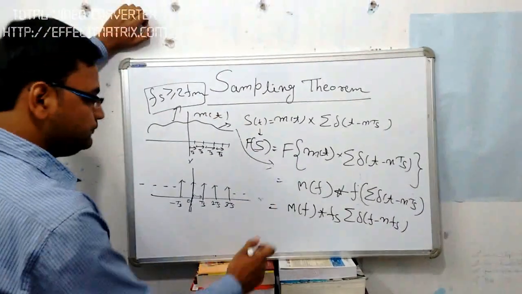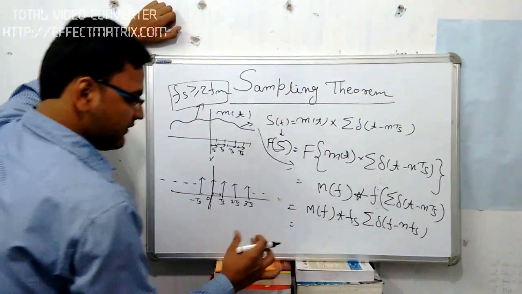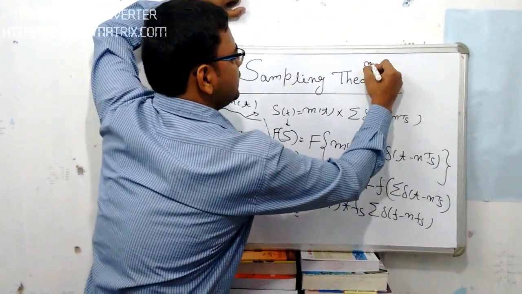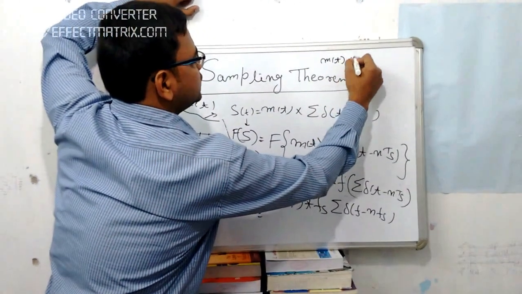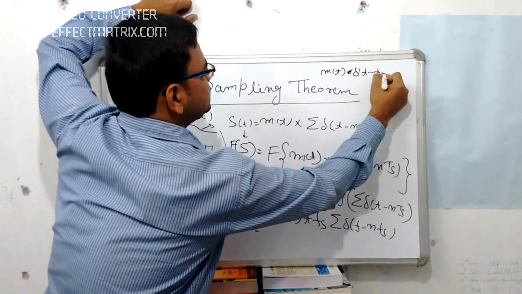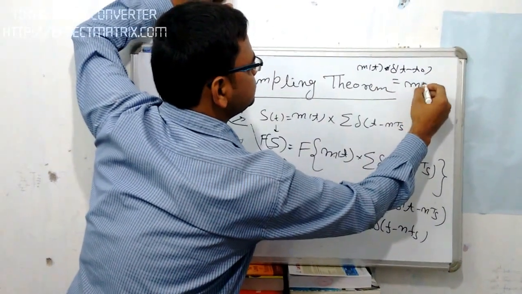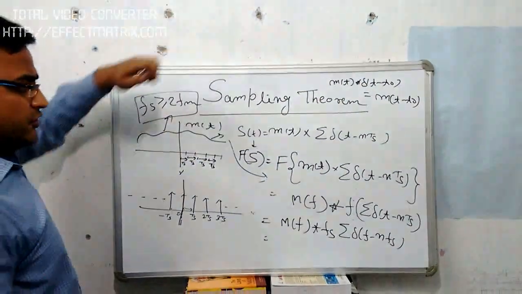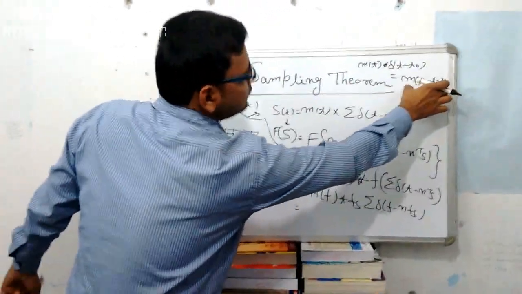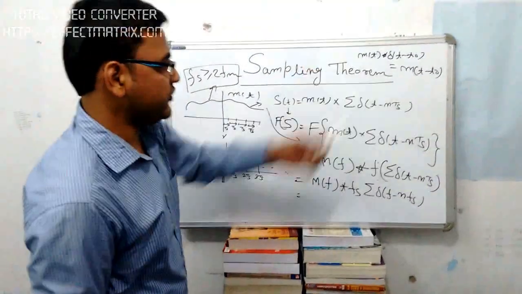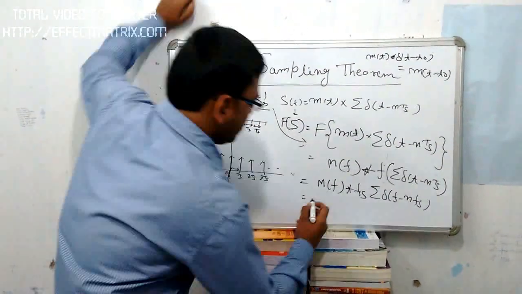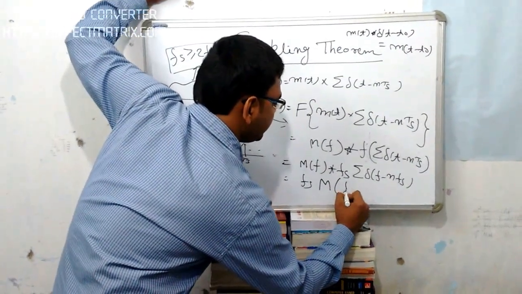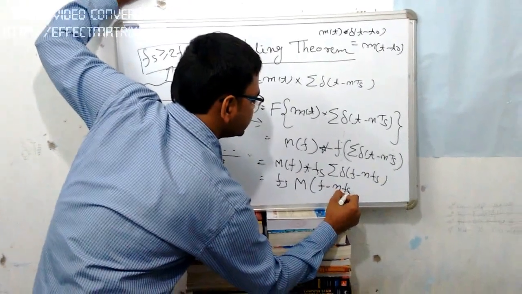So M(f) is convolved with delta of f minus nFs. We know the basic property: when an impulse signal is convolved with any signal, it results in the signal itself. If there is any shift in the delta function, the shift will come into the second function. So we will use that property, and we will get Fs times M of f minus nFs.